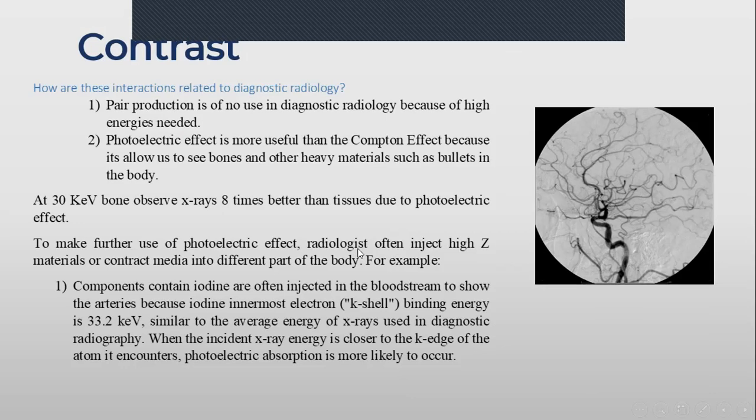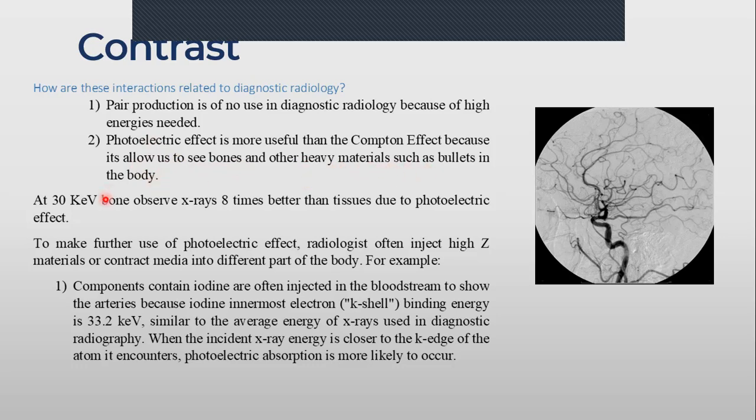How can this be related to diagnosis? For example, pair production is of no use for diagnostic radiography because high energies are needed. Which one is the most important one? The photoelectric effect is more useful than the Compton effect, because it happens when you have a heavy material, and bone is one of the heavy materials because it contains calcium. So the photoelectric effect allows us to see bones, and other heavy materials such as bullets in the body.